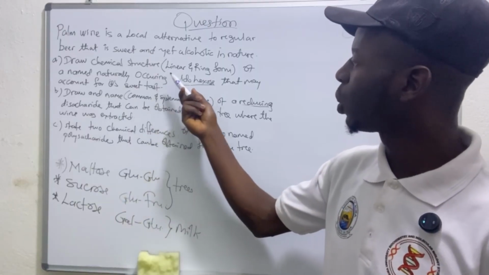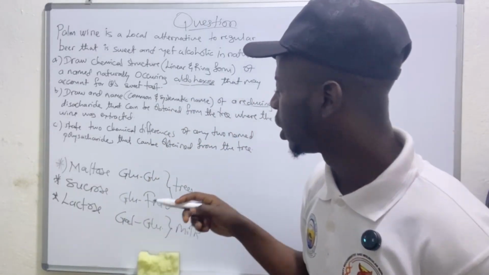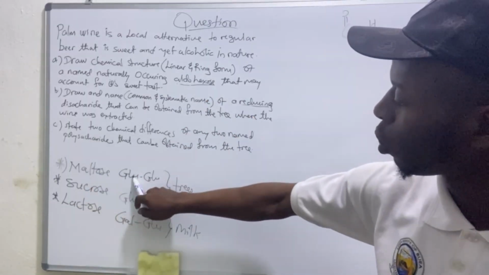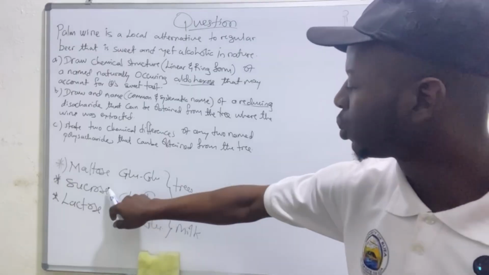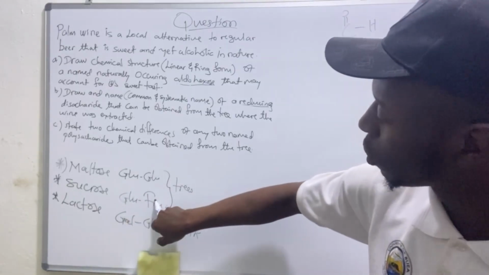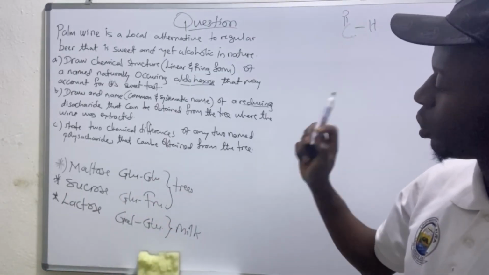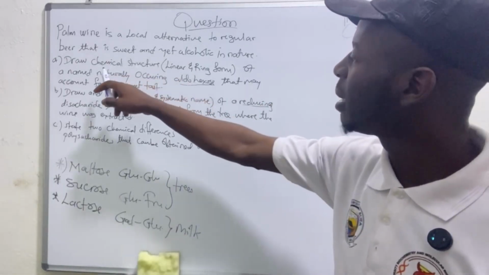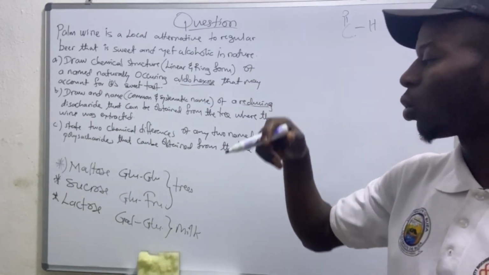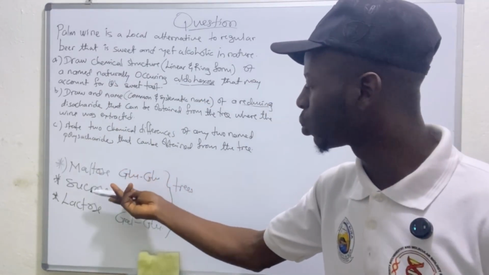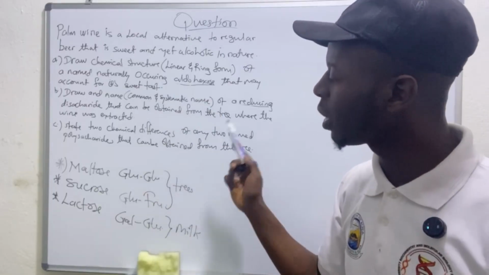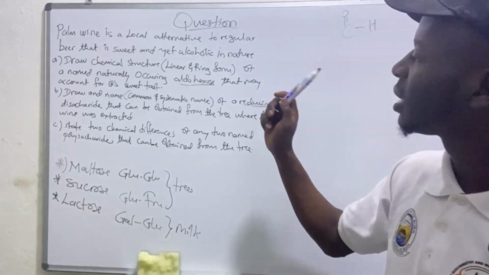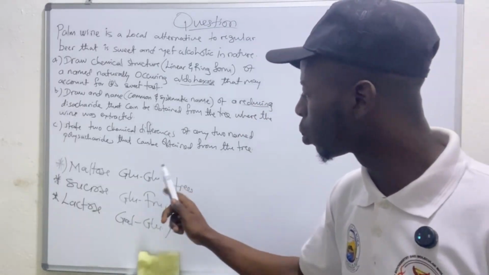So that aldohexose must be glucose, because in maltose we have glucose, which is an aldohexose, and in sucrose we also have glucose and fructose, but this glucose is an aldohexose, while the fructose is a ketohexose. So that named naturally occurring aldohexose is glucose, because we are talking either about maltose or sucrose. From the second question I will know if it's actually maltose or sucrose, but for that disaccharide, that naturally occurring aldohexose is glucose.